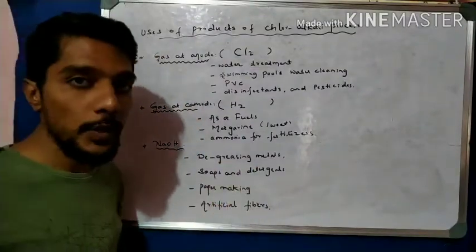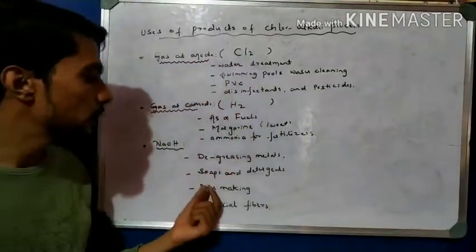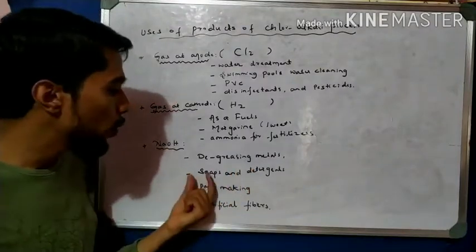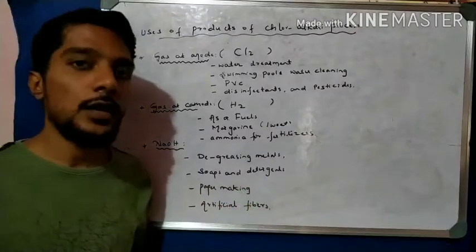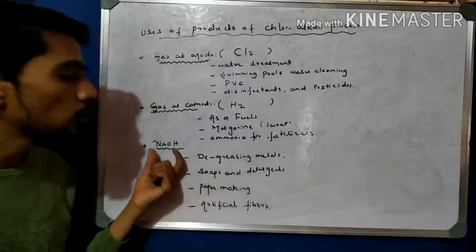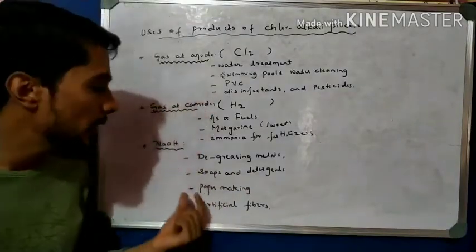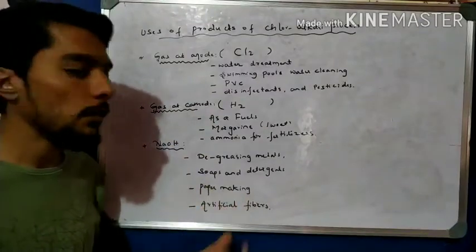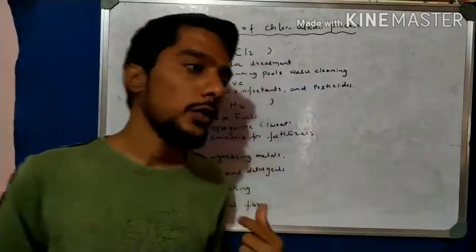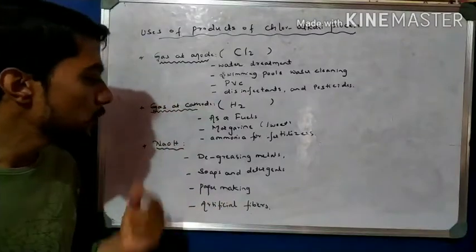Then soap and detergent preparation. The preparation of soap and detergent we will also learn in the next chapter. Soap is one type and detergent is another. Soap does not work in hard water, but detergents work in both soft water and hard water. So these are some chemicals prepared using sodium hydroxide. Then paper making: in the paper industries, they use sodium hydroxide for making paper. Then artificial fibers, which are used in the communication area, are also prepared using sodium hydroxide.